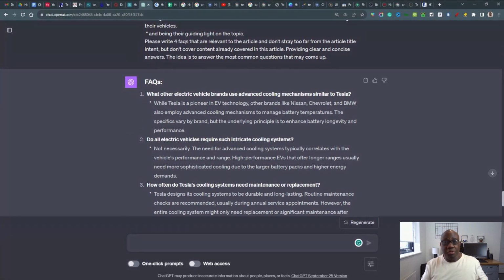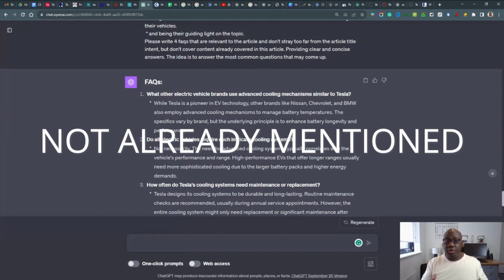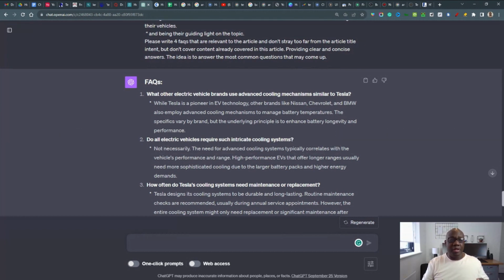One of the most important things that you also need to ask it to do is to craft FAQs that have not been answered within the article, because what a lot of FAQs do is they ask questions that have already been answered within the article. You don't want to do this. You want unique content, and you want to create content that hasn't been spoken about before within the article. So what you will need to do is just double check, have a read through these to make sure that they haven't been spoken about before in the article.